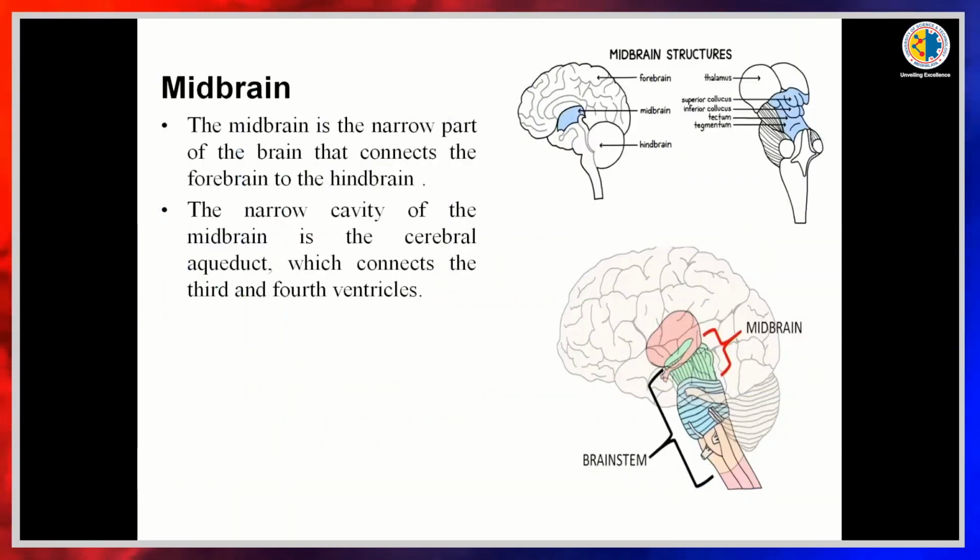Next, coming to the midbrain. The midbrain is the narrow part of the brain which connects the forebrain with the hindbrain. The narrow cavity of the midbrain is the cerebral aqueduct which connects the third and fourth ventricles.